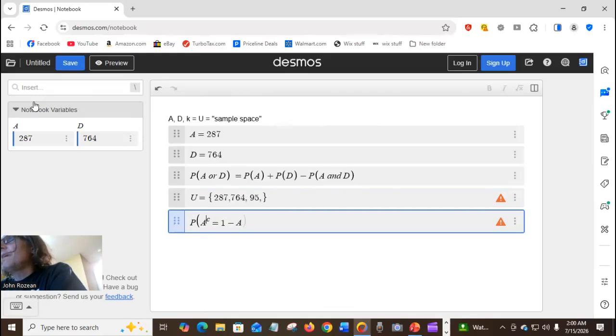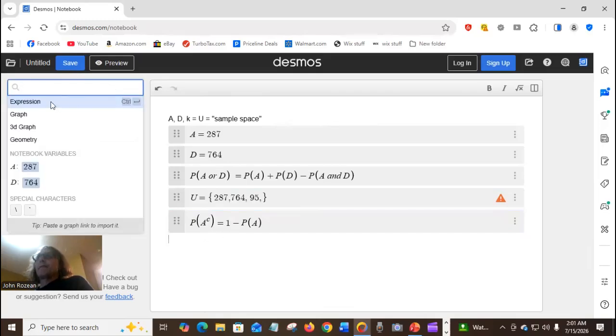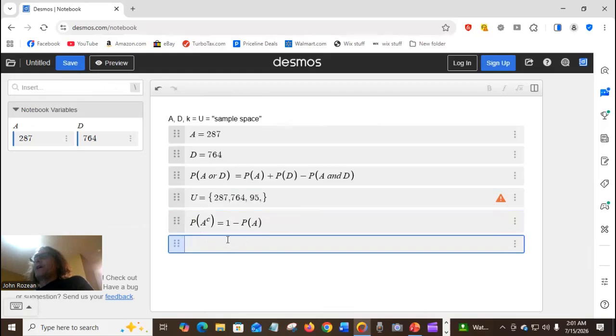So the probability of a complement would be 1, which, by the way, in our particular case, well, let's just hold on to that. Let's put the probability here, and we have that. Okay. So before we get to there, well, let's go ahead and do it. So the probability of a complement would be 1 minus the probability of A.